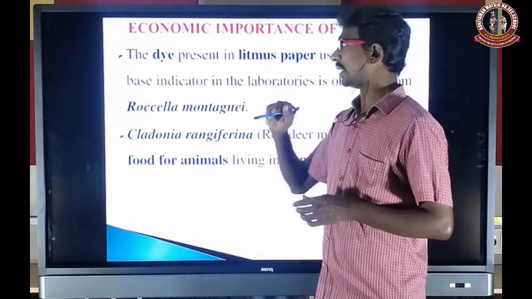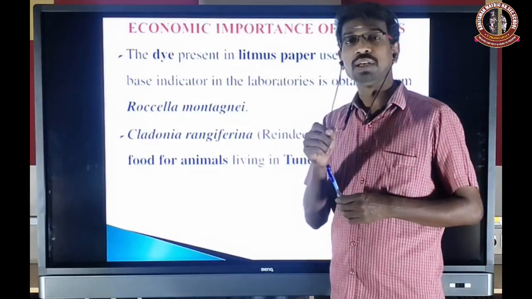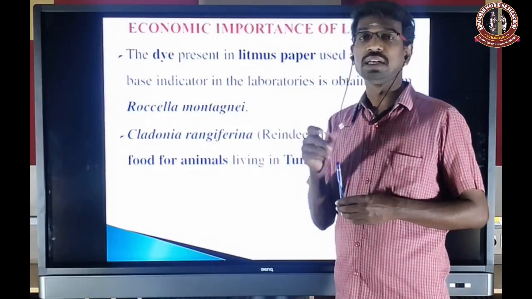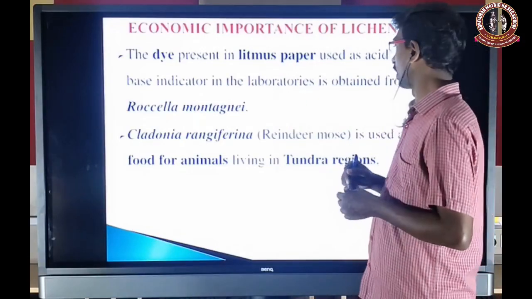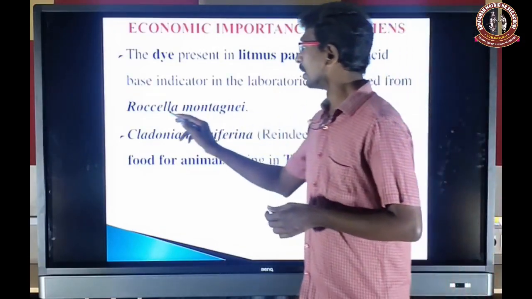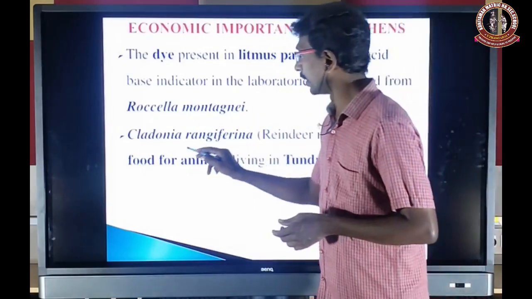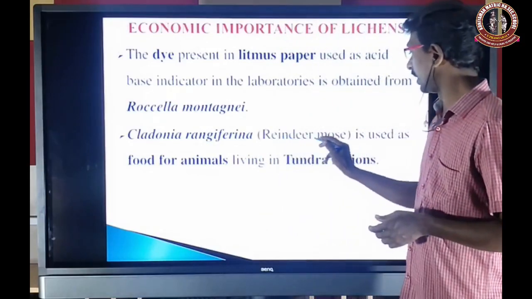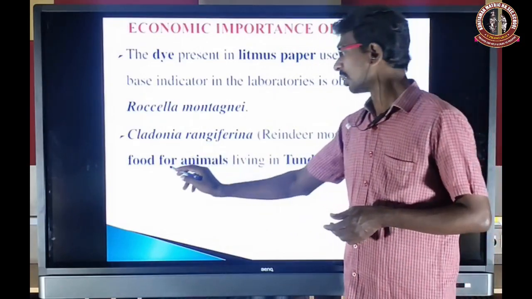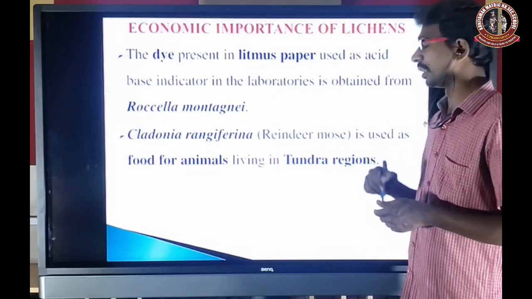Next, the dye present in litmus paper. Do you know litmus paper? This paper helps to indicate the acid and base nature in the laboratory. So it is an acid-base indicator in the laboratory. It is obtained from Roccella montagnei. And then Cladonia rangiferina, the reindeer moss, is used as food for the animals living in the tundra region.